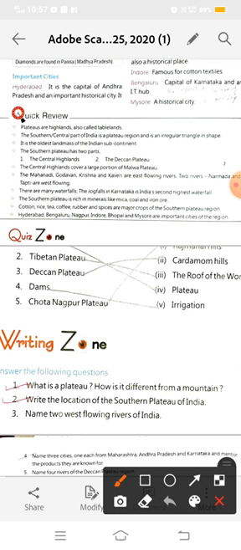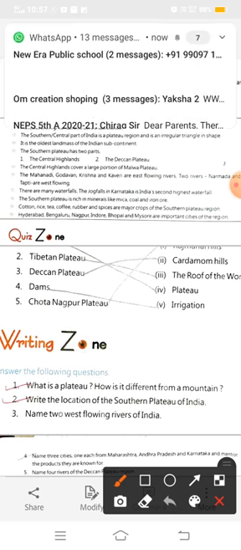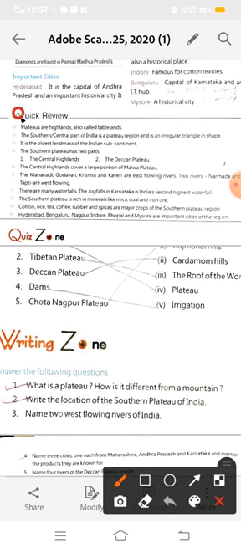In the quick review, here is the summary of this chapter, what you learned in this chapter. It will help us give the answers in our writing zone. So let's start the quick revision of this chapter. What is a plateau? Plateaus are highlands, also called table lands. Why are plateaus called table lands? Because plateaus are flat at the top like a table.